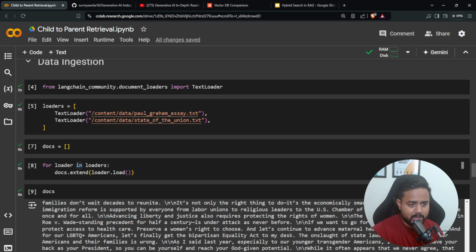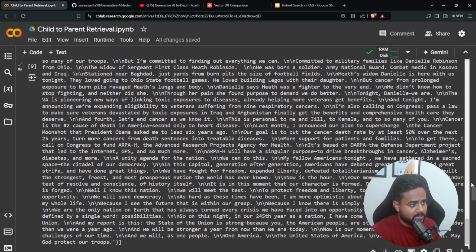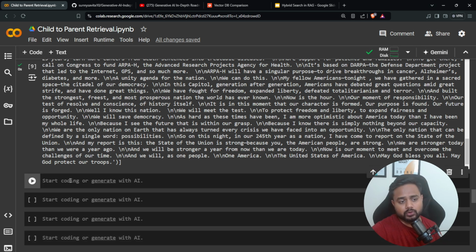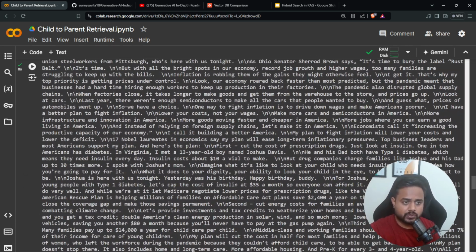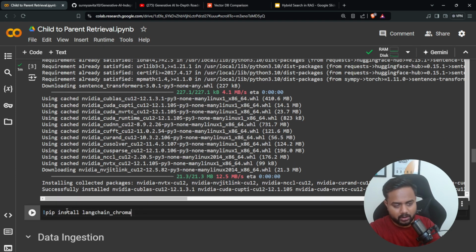Now this data I will be storing inside the database, so I require a database as well. For the database, I'm going to take Chroma. I'm going to use an in-memory Chroma DB database. I can use FAISS, Chroma, Pinecone, anything, but I'm not going to use the cloud variant here. I'm going to store inside the memory only. So pip install langchain chroma. Here is my installation. I can keep the installation at the same place, so whenever you refer to this notebook, you can install all the libraries together.